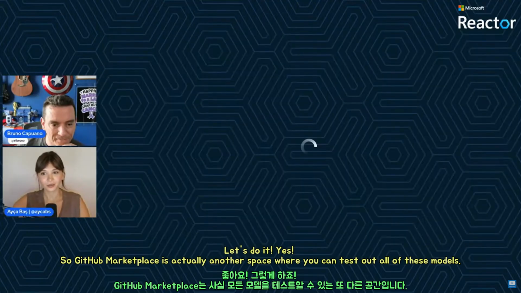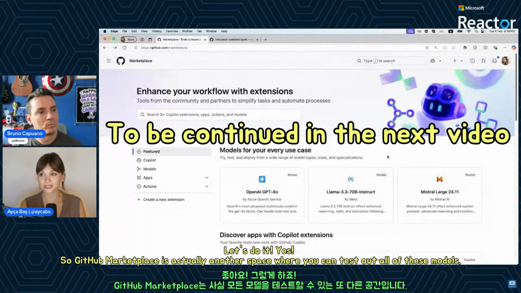Yes. So, GitHub Marketplace is actually another space where you can test out all of these models.